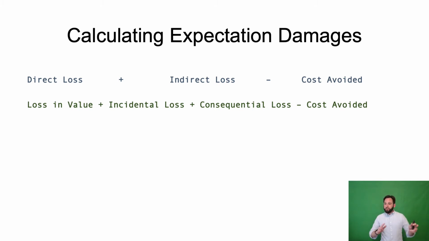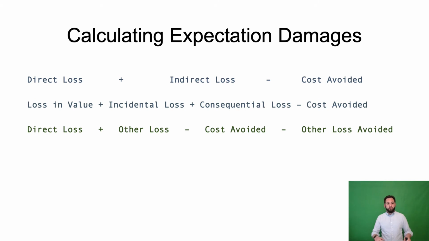In addition to this formulation, I have seen many textbooks talk about direct loss plus other loss minus cost avoided minus other loss avoided. How can we square these different formulas?